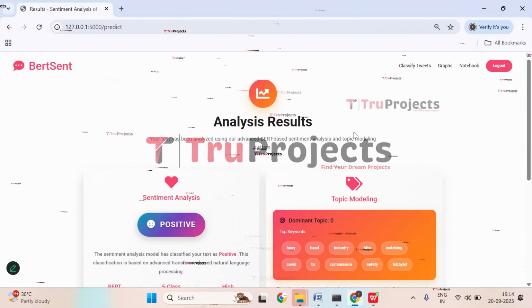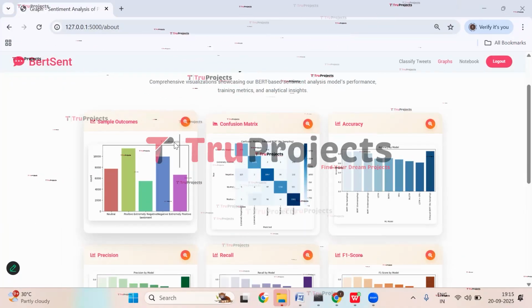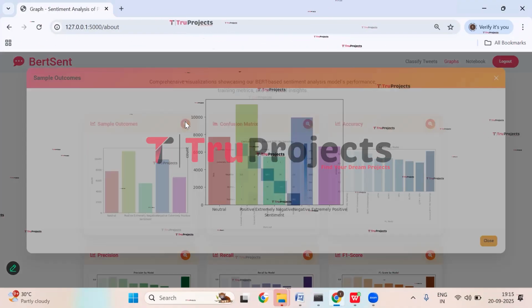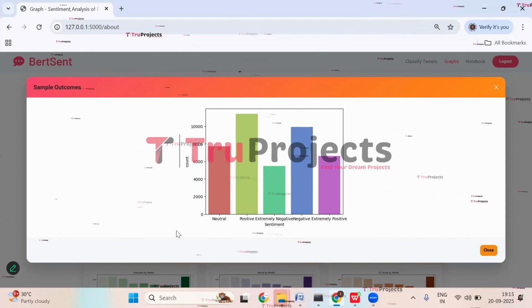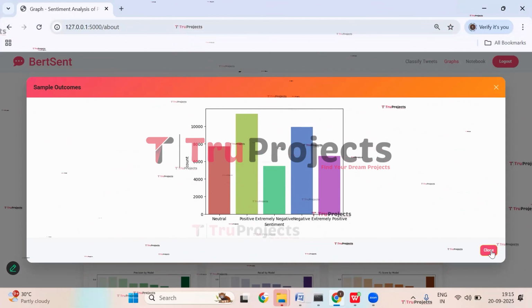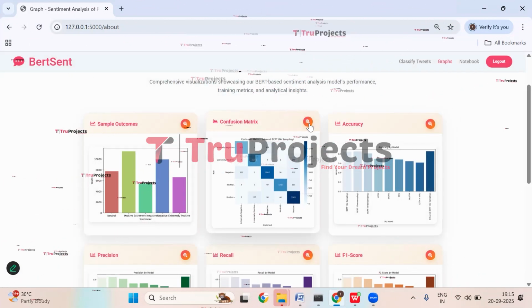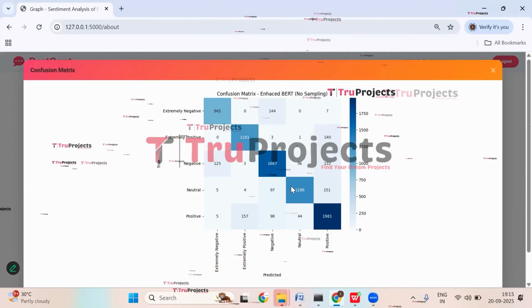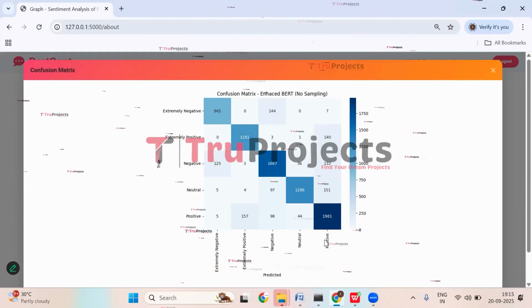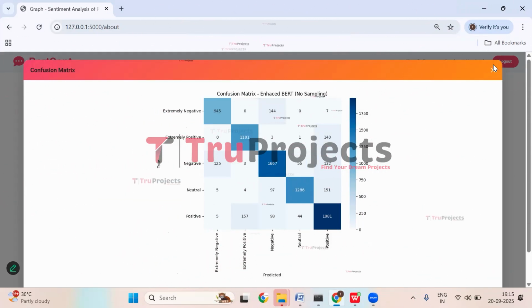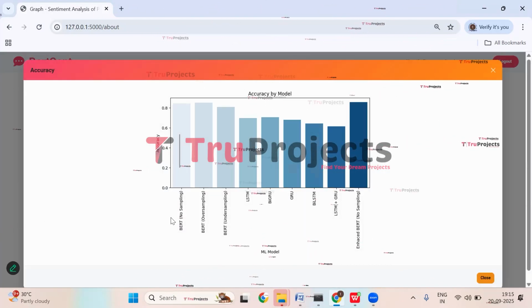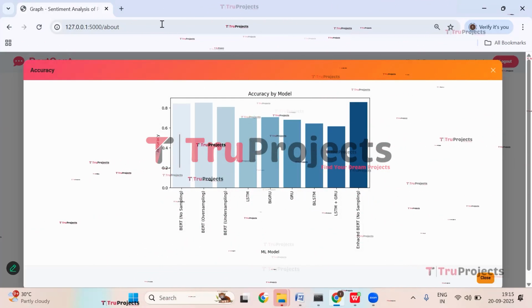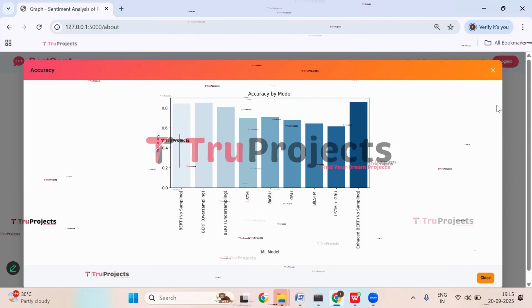Now let's check with the graphs. Click on graph. So here we have the graphs. The first one is the sample outcome graph. Here on the x-axis, we have all the classes that we are predicting, and on the y-axis, we have count. Now close it. And this is the confusion matrix. Here on the x-axis, we have the predicted class, and on the y-axis, we have actual values. And this is the accuracy comparison graph. Here on the x-axis, we have all the models trained, and on the y-axis, we have the accuracy score of each model.